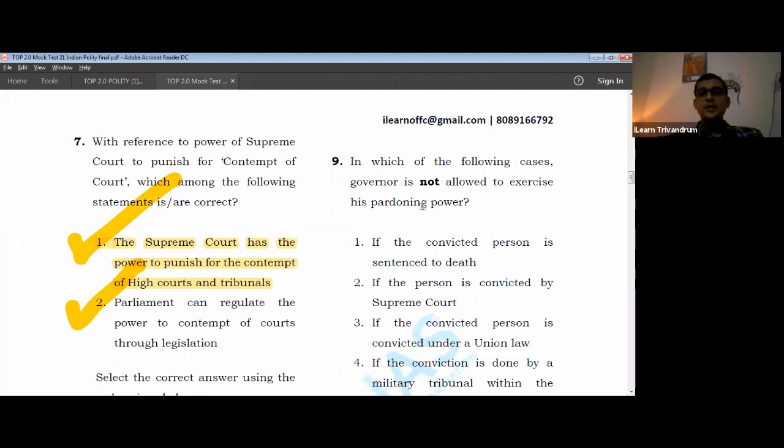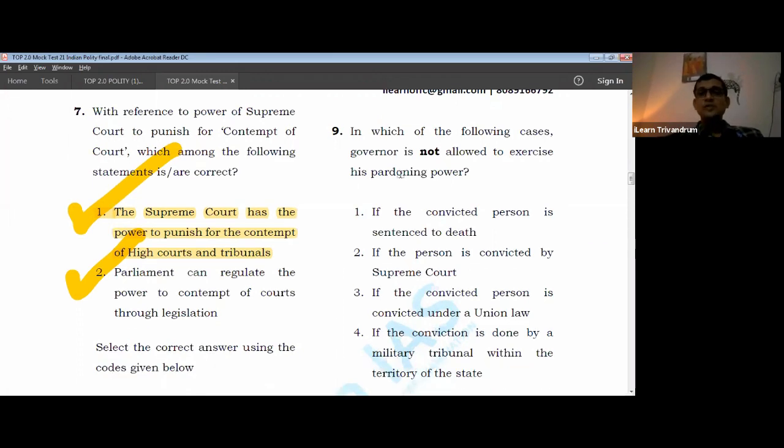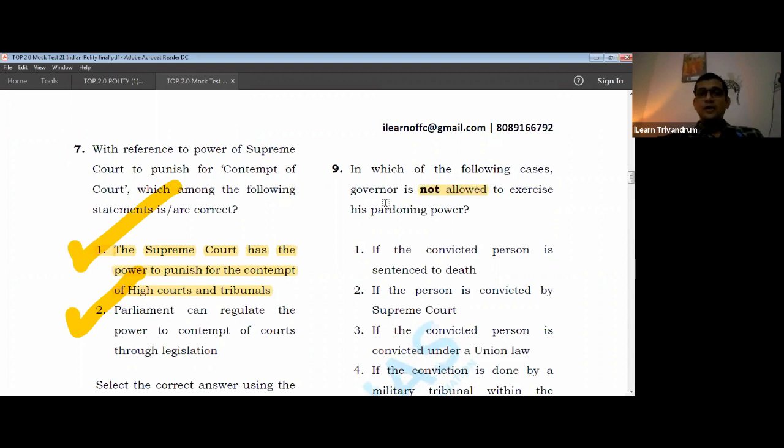Okay, so let us look into these matters. So which is not allowed? Please underline this particular term, not allowed. The Governor is not allowed. If the convicted person is sentenced to death, I told you, in case of death, it is the President who can pardon. So it is not allowed, which is correct.